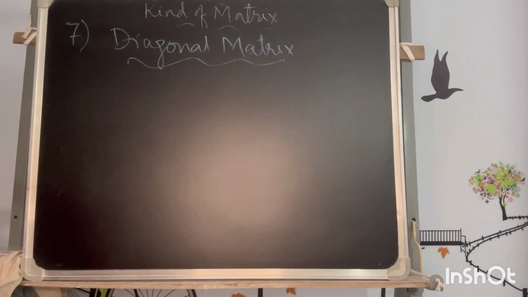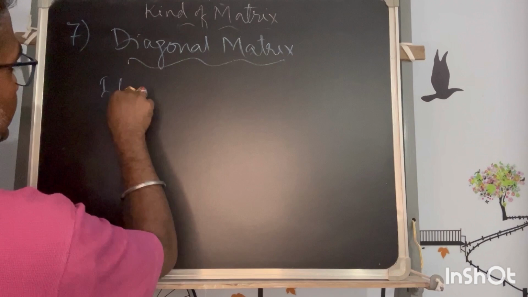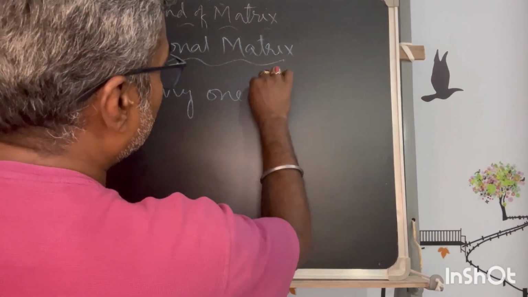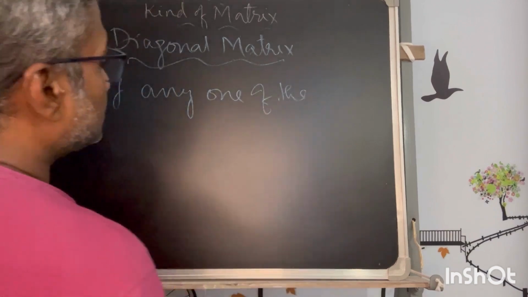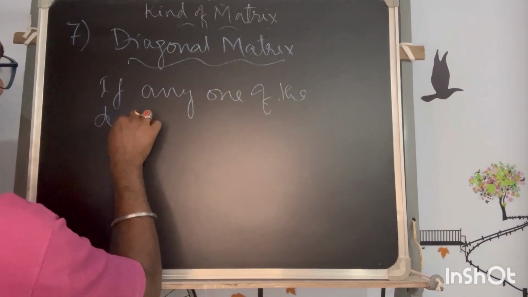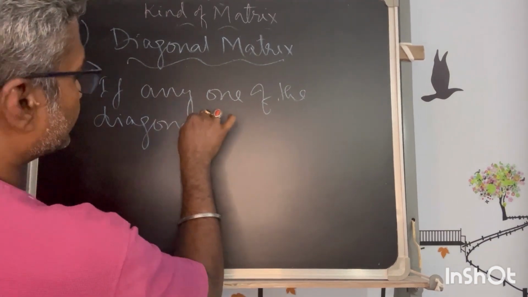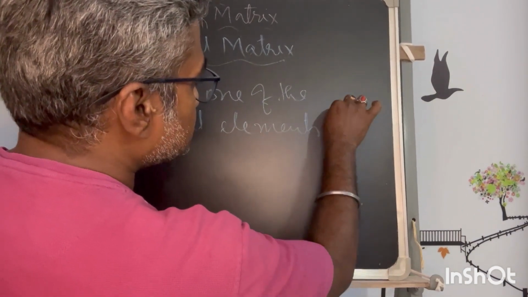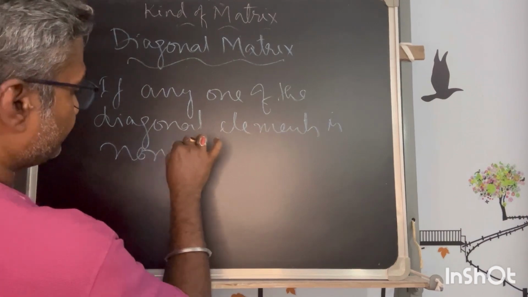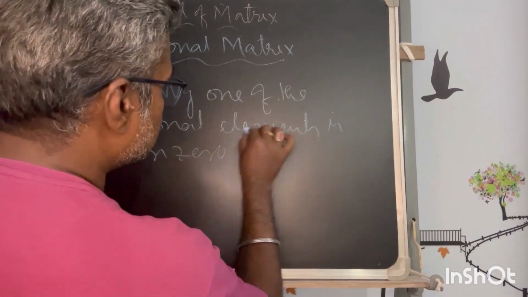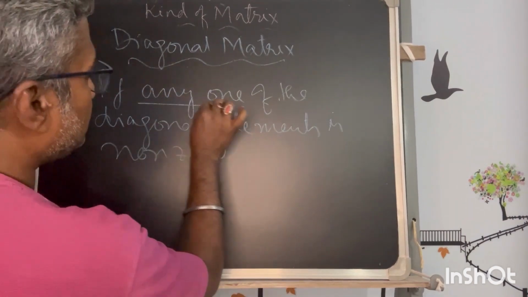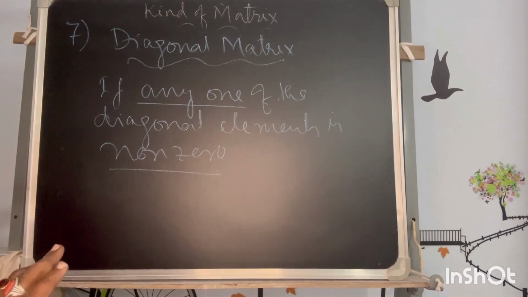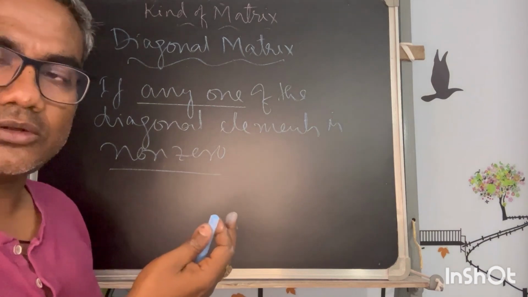It says that if any one of the diagonal elements is non-zero, then the rest are zero.